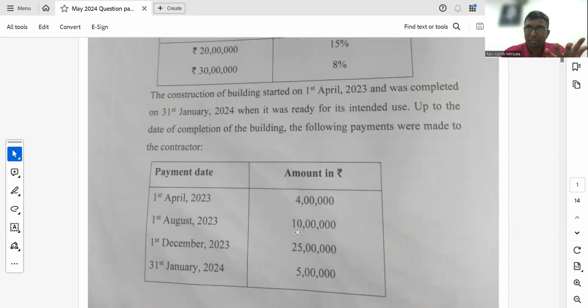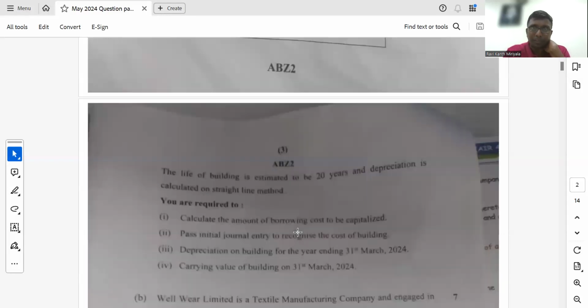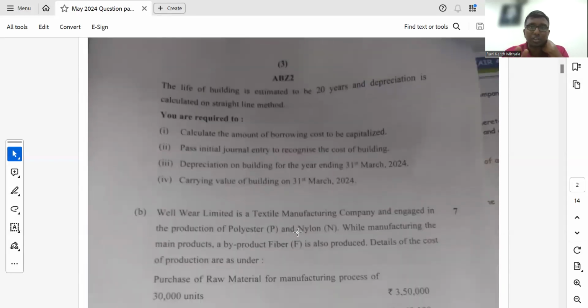So what is your journal entry? Property, plant and equipment account debit, to cash and to interest also. If you have recorded interest expense account debit first, then to cash, otherwise you would have recorded directly to cash. Then the 2 months interest is supposed to be accounted for. That is what the question also says: calculation of the amount of borrowing cost that is supposed to be capitalized, the initial journal entry, which is very straight and simple, and depreciation for 2 months.